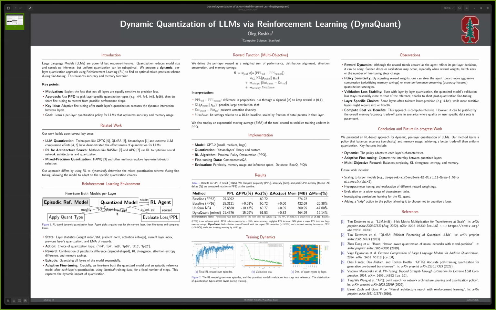Looking ahead, there are several interesting directions that we are pursuing at the moment and plan to in the future. One of them is scaling it up to larger, more capable models. Another option is trying different reward weights and metrics more systematically. Also extending the action space so that the agent can choose not to quantize certain layers, and exploring curriculum learning or more efficient fine-tuning strategies.